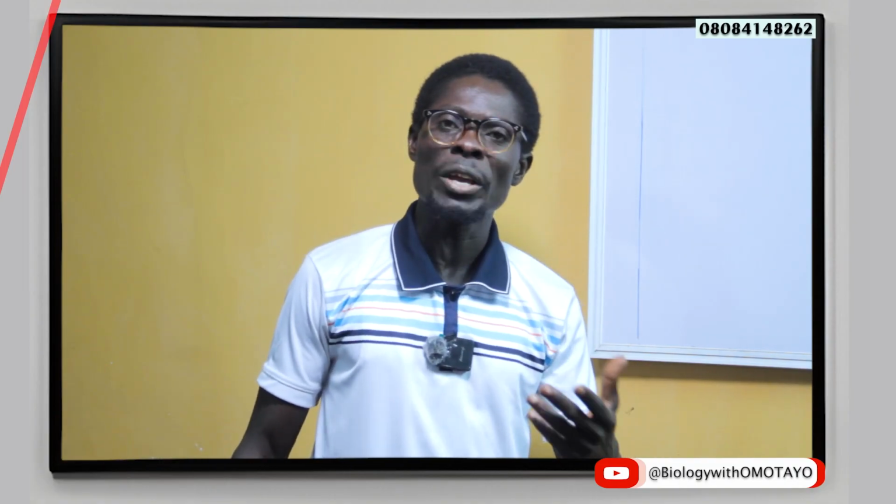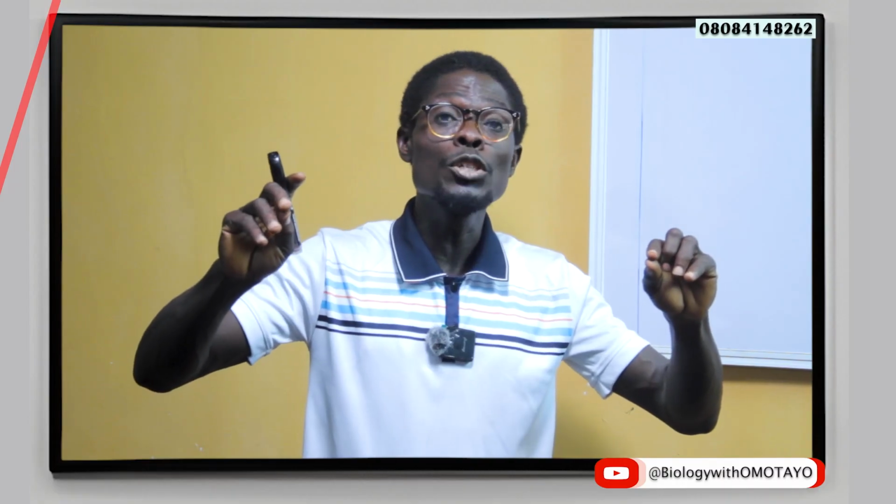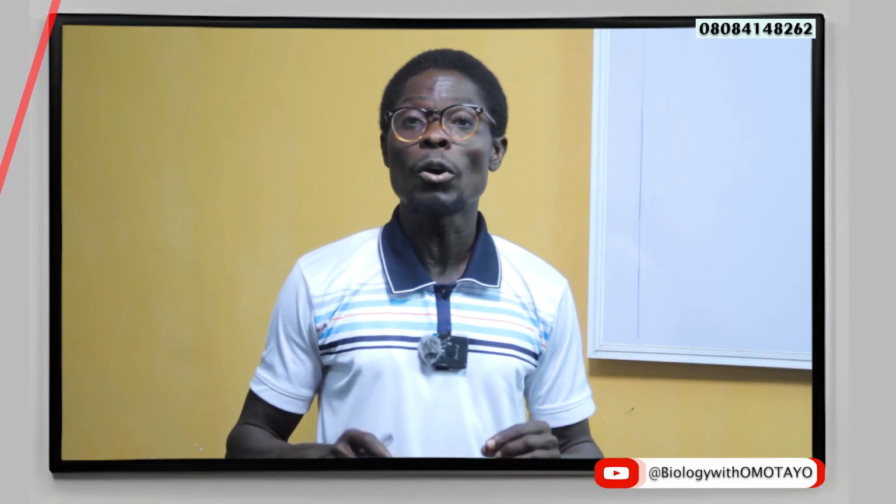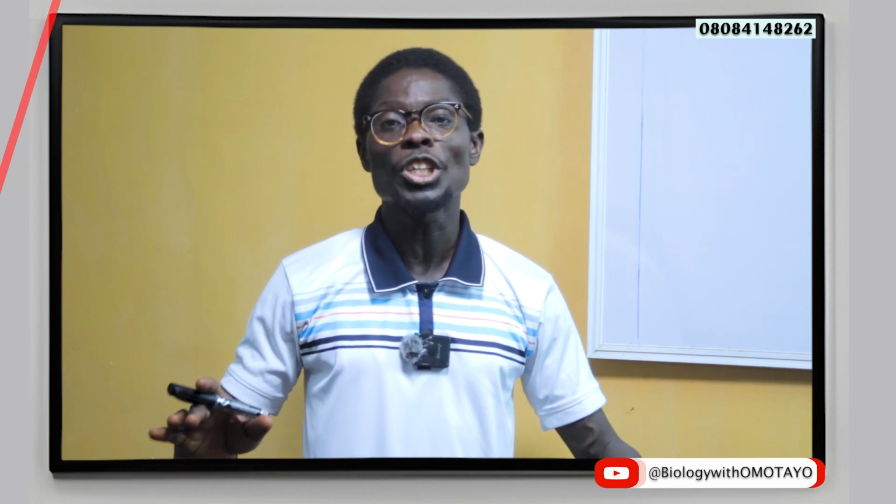Last class as well, we came across a term, poikilothermic, and it was explained that even though it is commonly said that they are cold-blooded organisms, that expression does not fully do justice. In actual sense, poikilothermic simply means organisms that have body temperature fluctuating with environmental temperature. That is to say, the body temperature is never stable, it fluctuates as environmental temperature changes.